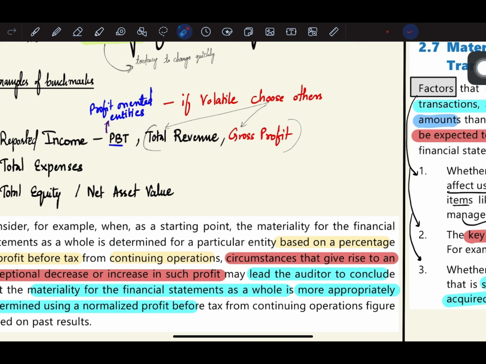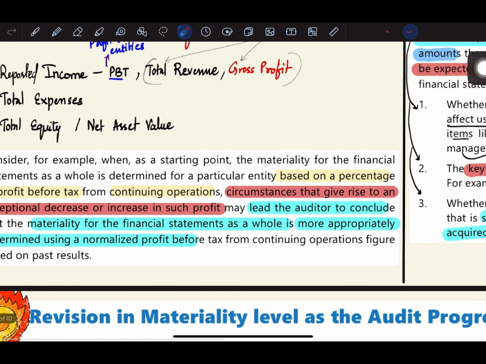In that case, it becomes volatile. It means that the profit before tax tends to change quickly. So in that case, you cannot choose profit before tax. You will choose total revenue or gross profit. Next, total expenses. The third example is total equity or net asset value. These are the 3 examples of benchmarks which you need to remember. This can be tested in the form of an MCQ.